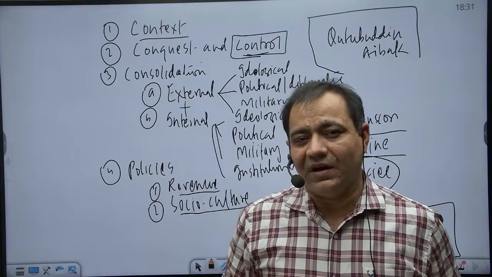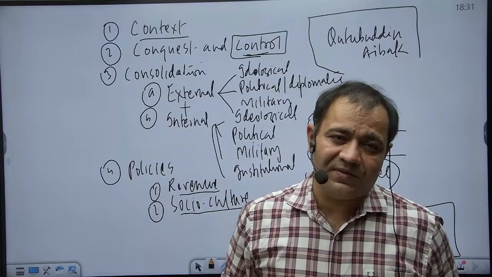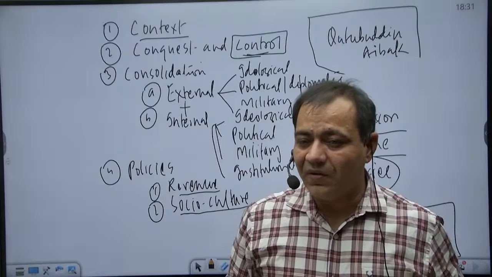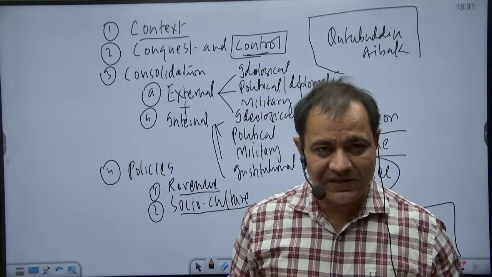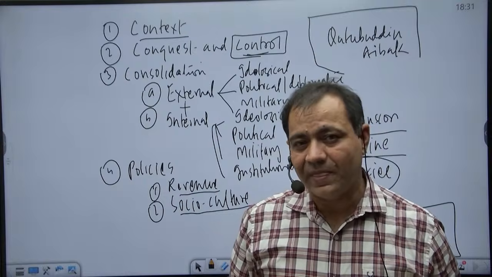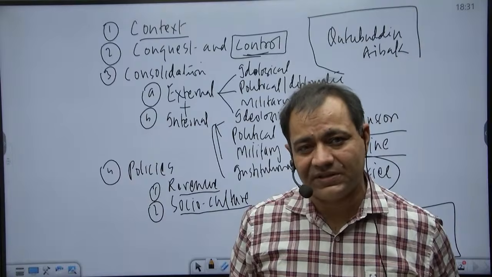So earlier Qutub Minar had been a four-story structure. Later on, it became a five-story structure. Who added the additional story? It was Firoz Shah Tughlaq. So now, how many sultans are associated? Qutbuddin Aibak, whom we are talking about presently, Iltutmish, whom we are going to talk about, and Firoz Shah Tughlaq. These three rulers are associated with Qutub Minar in different capacities.